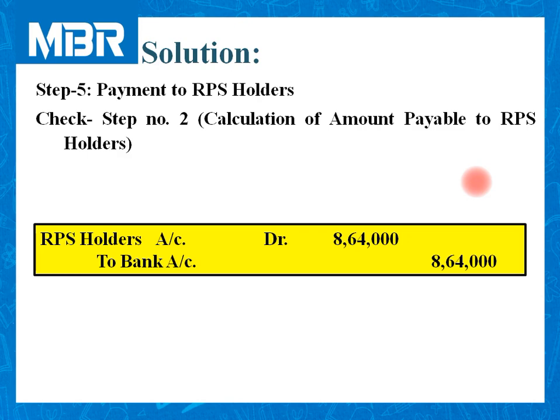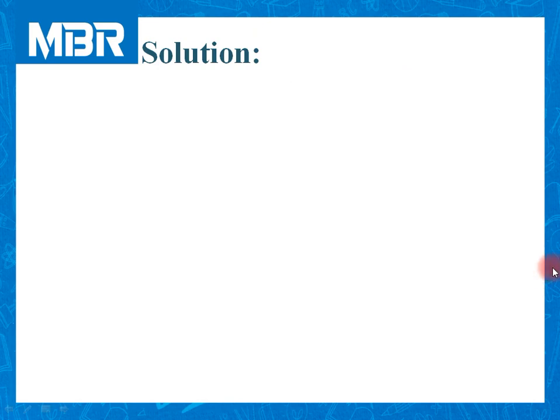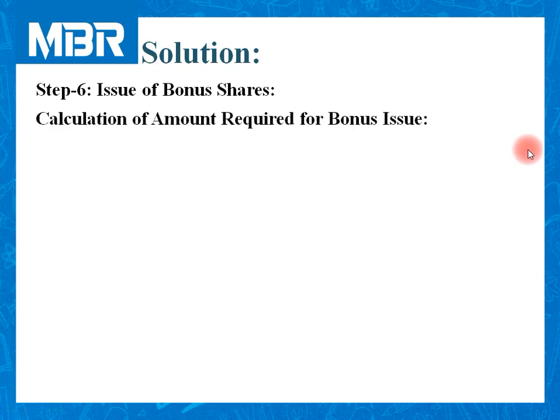In the previous question, step number 5 was the last step of our calculation. But in the given question, as per the information, we need to utilize a part of the capital redemption reserve in order to issue bonus equity shares to equity shareholders. So let us come to step number 6, the last step of our procedure: issue of bonus shares.